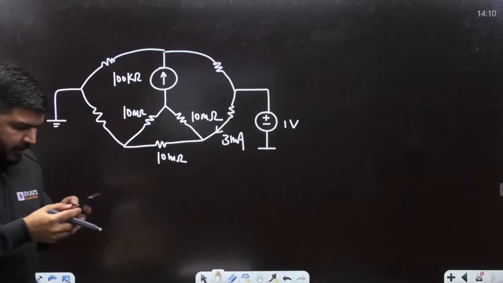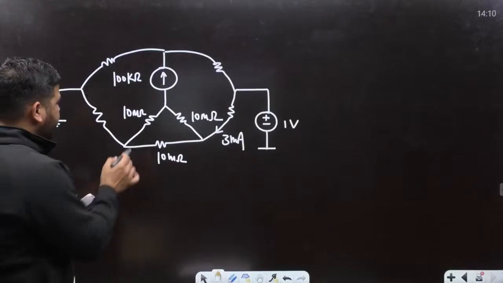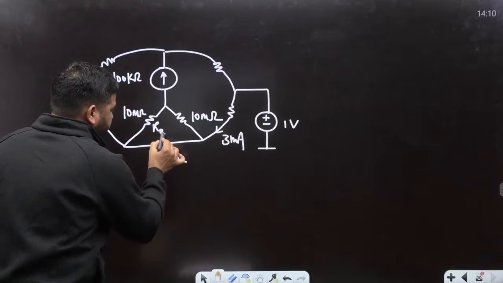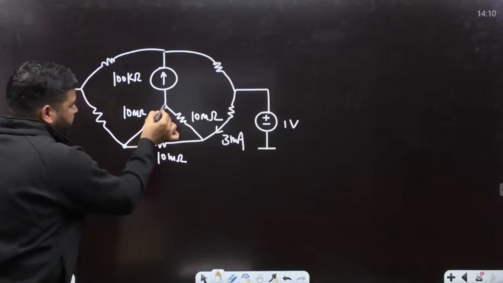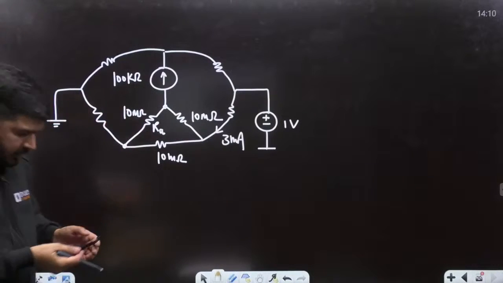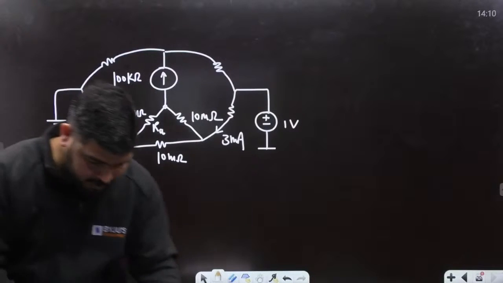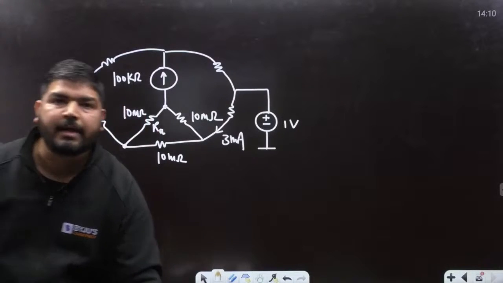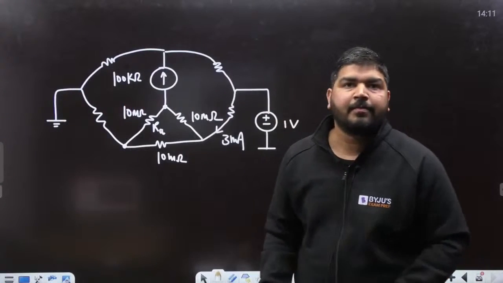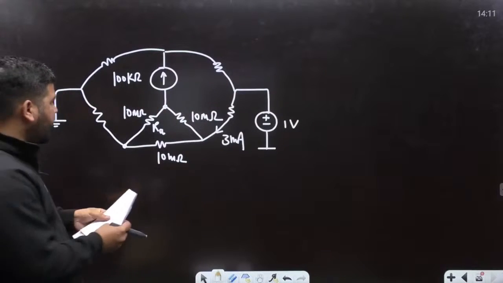This is the question: when the bridge given below is balanced, find the current through the resistor RA. This resistance is RA. We need to calculate the current through this resistance. I think this was the question provided to me. Tell me everyone, is the question correct? So let's try to solve it.